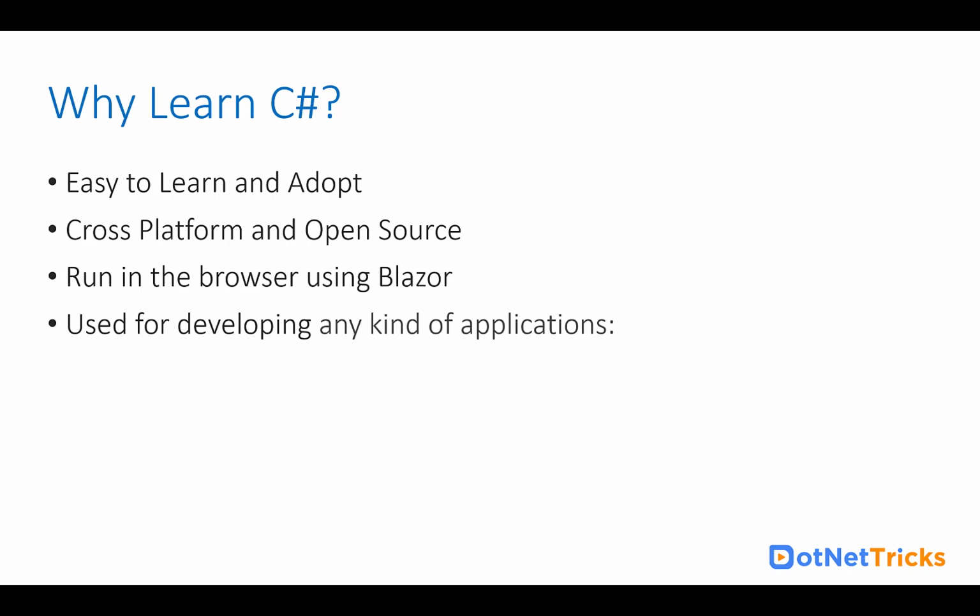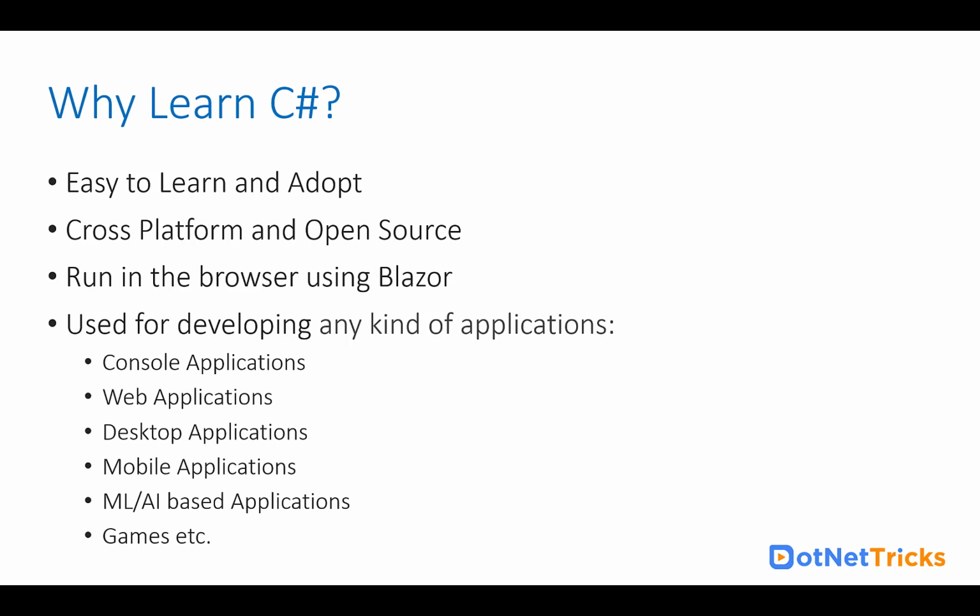C Sharp can be used to develop any kind of application. You can build console applications, web applications, desktop applications, mobile applications, machine learning and AI based applications, and games. All types of applications you can build using C Sharp. Even IoT based applications can be built using C Sharp. So C Sharp is a language which can be used to build various types of applications.